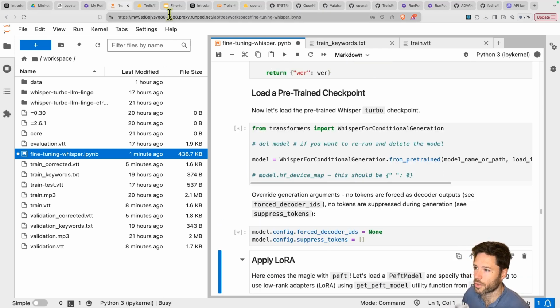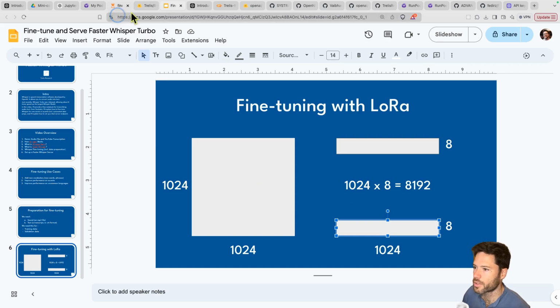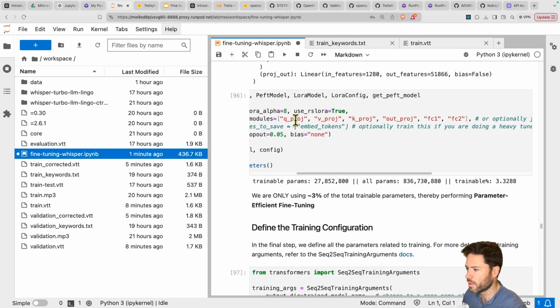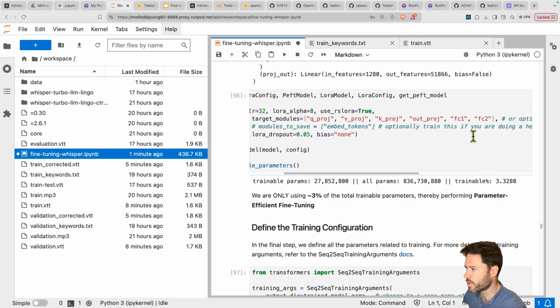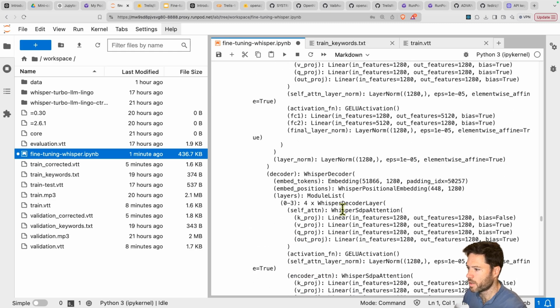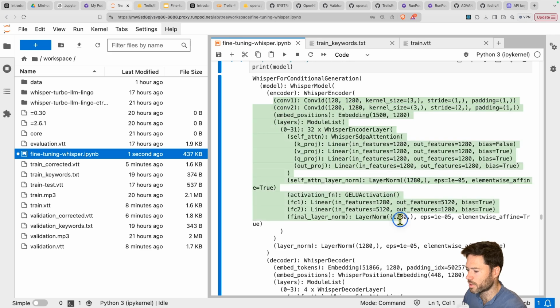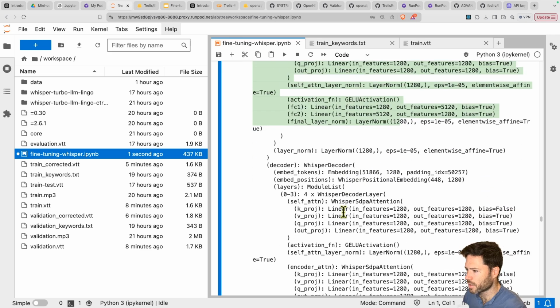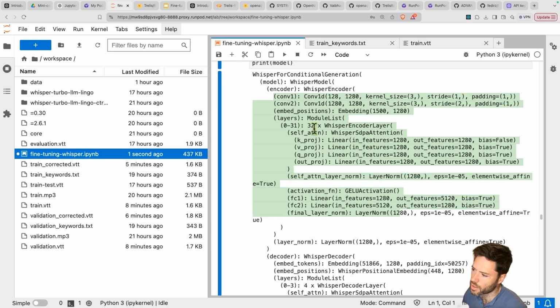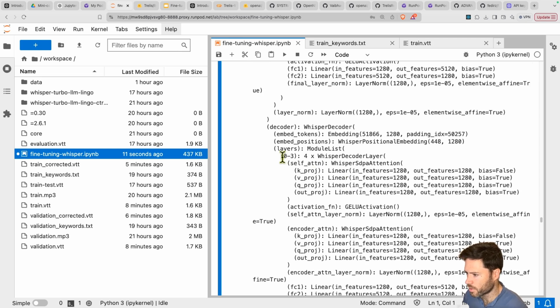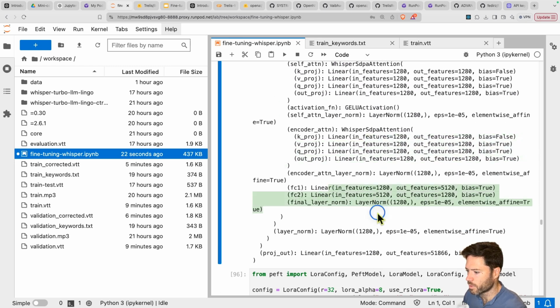So as I mentioned earlier, we're not going to train all of the weights. We're just going to train these adapters. And specifically, we're going to apply the adapters to the linear layers here. So QVKO and FC1, fully connected layer 1 and 2. And you can see here's the architecture of Whisper, the turbo model. It's got the encoder, which is a convolutional network. And then it's got some transformer attributes here. It's got attention and fully connected layers here. It's just got these convolutional layers here at the start. And then in the decoder, you can see there are those 4 layers instead of 32. And then we've got attention and we've got feed forward layers here.